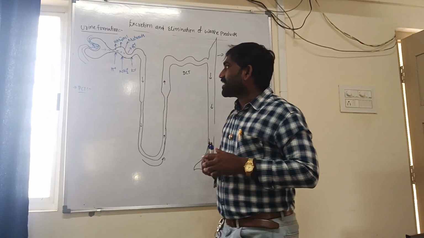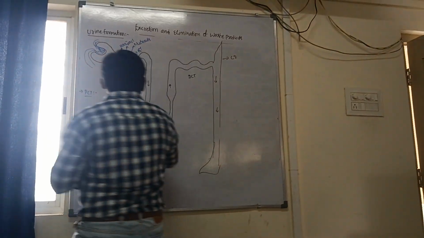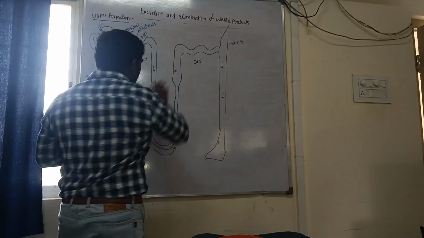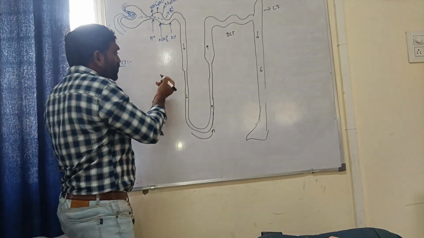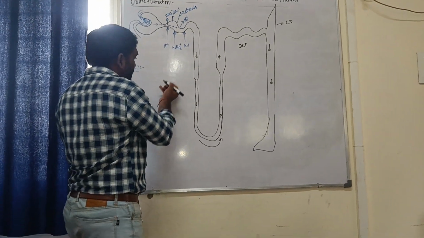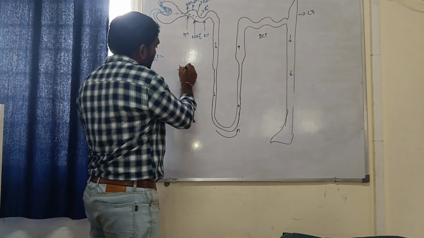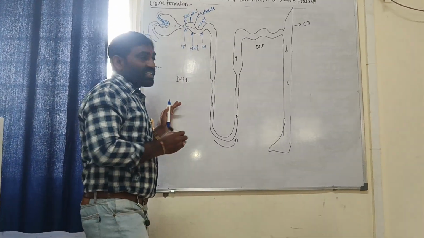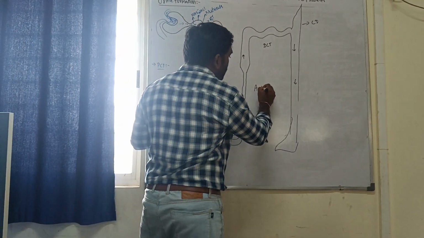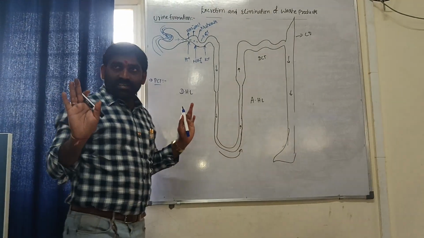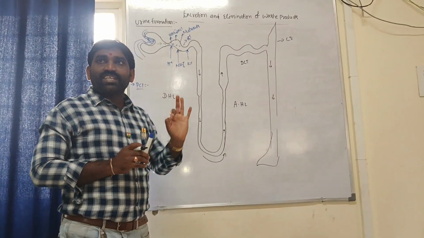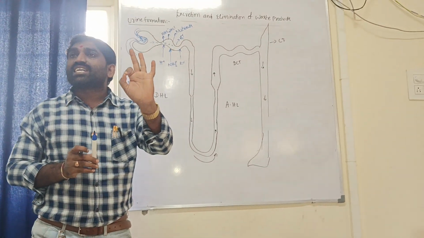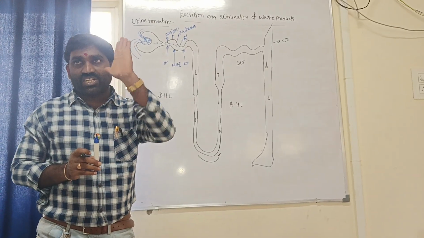This is the link. Next, let us talk about Henle's loop, up to here. Two portions are there: the descending Henle's loop and the ascending Henle's loop. Clear? Let us talk about the descending Henle's loop first. It has a hairpin structure.